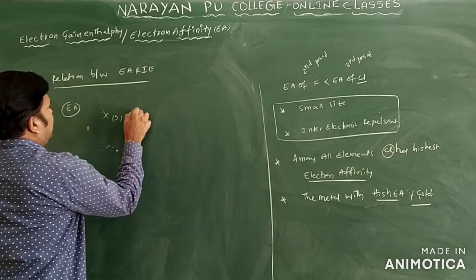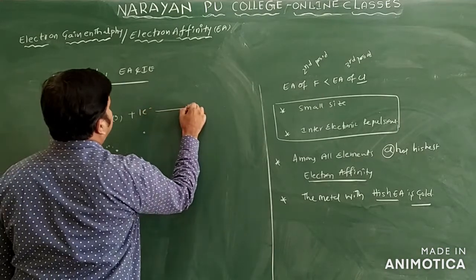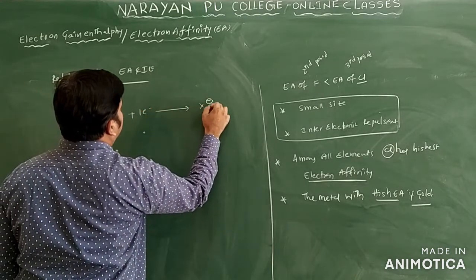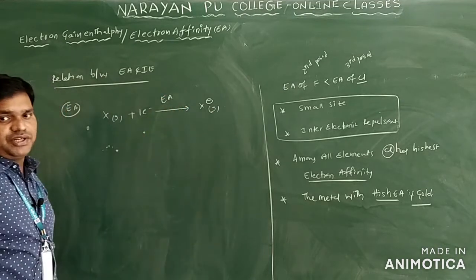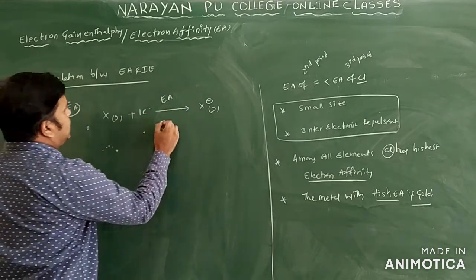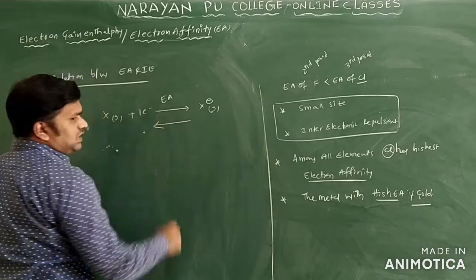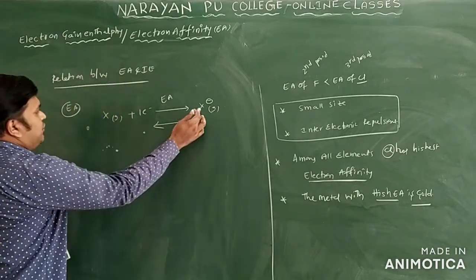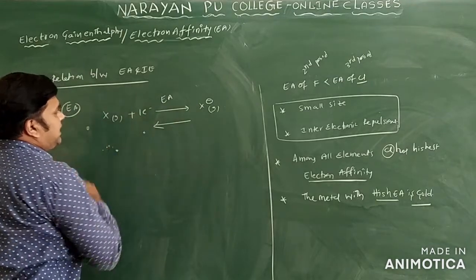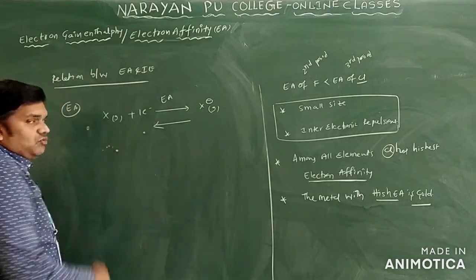It gains one electron and is converted into X minus in the gaseous state. This process we call electron affinity. The reverse process: from this I want to remove an electron. Removal of an electron is what we call ionization energy. It forms the X ion again.